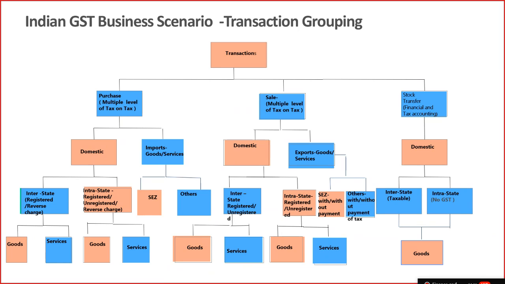When you do interstate stock transfers, IGST will be calculated, and all these transactions are related to goods and services. In the last few days, we got certain queries regarding fixed asset transfers as well, where if the transfer is taking place within the same organization, the tax implications are there.